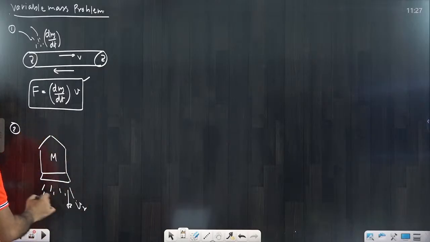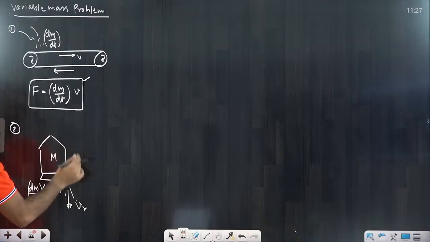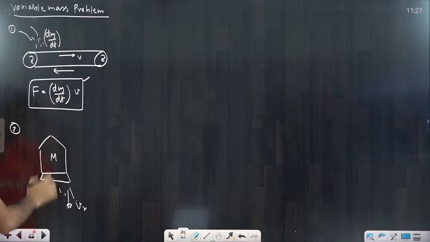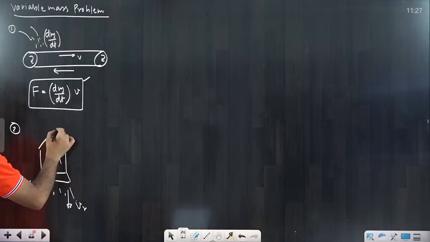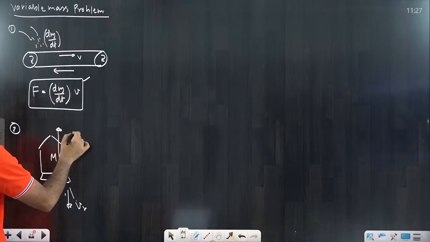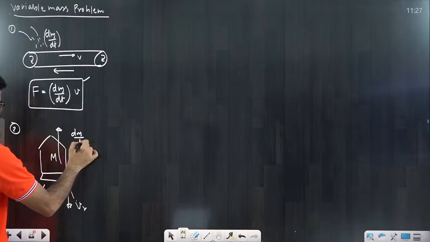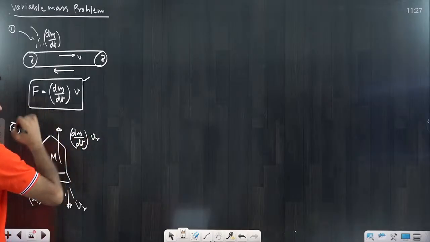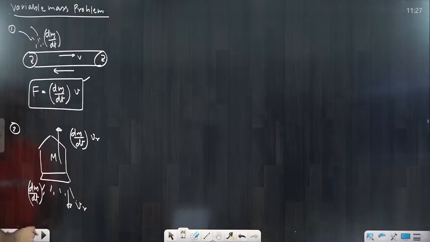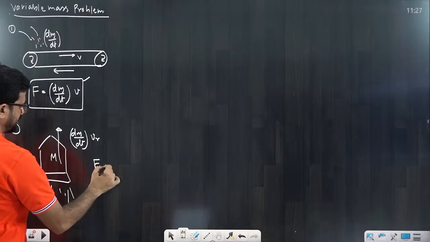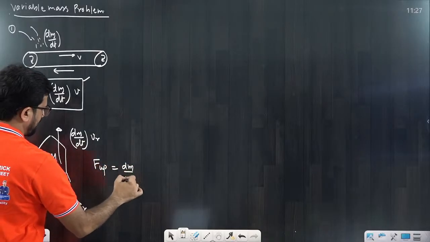This fuel is burning at a rate of dm by dt, and the flue gas is coming out at speed Vr. The flue gas is going downward, so due to Newton's third law there is an upward force, which we call the upthrust force, equal to dm by dt into Vr.